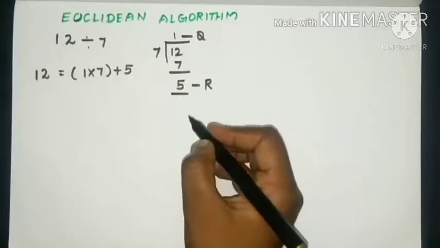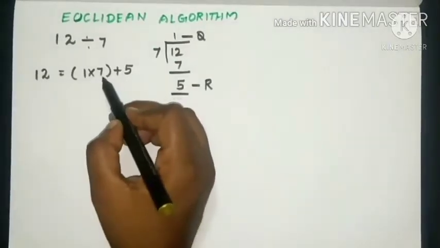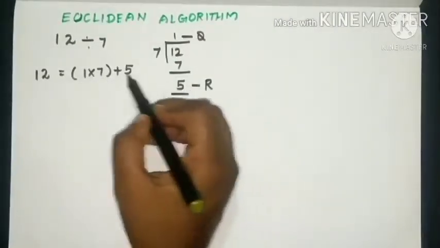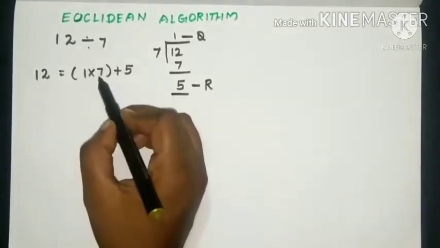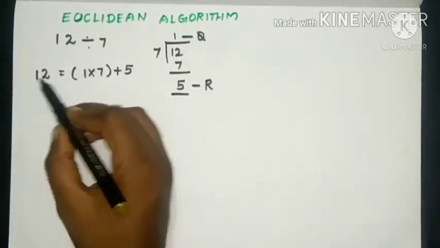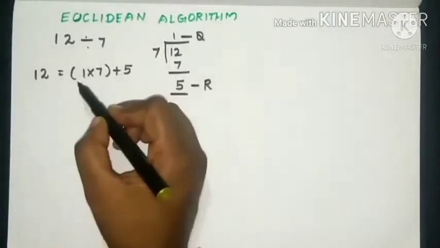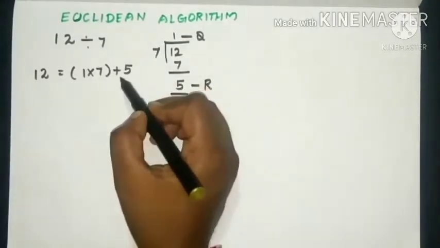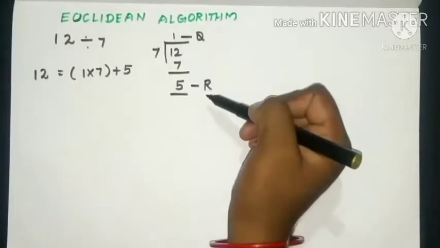Is it correct or not? Quotient into divisor plus remainder. 1 seven is 7, 7 plus 5 is equal to 12. 12 can be written as 1 into 7 plus 5, that is quotient into divisor plus remainder.